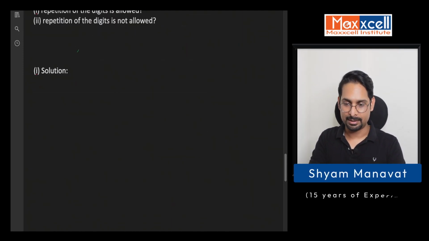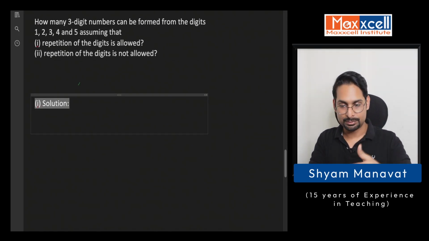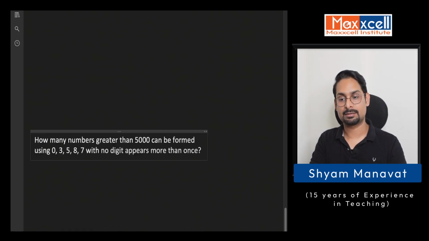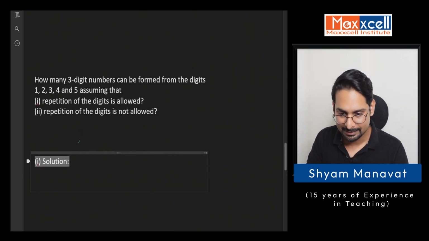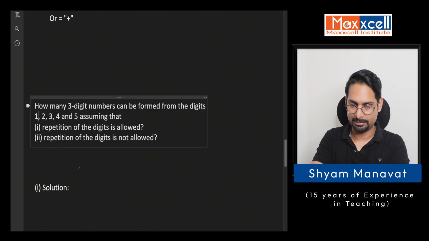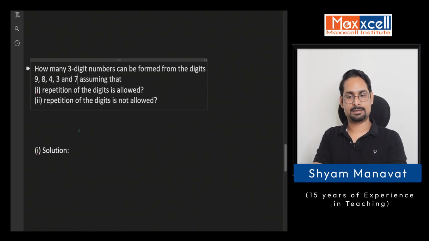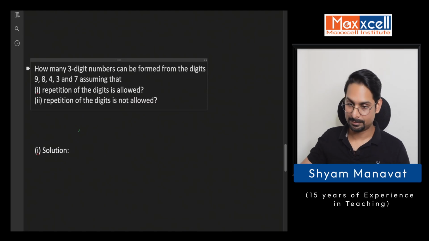Now this is the concept which we need to study in this session. Now I will take you through some examples which will make you practice the concept we have studied. The next question is, how many 3-digit numbers can be formed from the digits 1 to 3? Let me change these digits so it will be less confusing to you: 9, 8, 4, 3 and 7, let's say. So these are 5 digits and you have to form a 3-digit number out of these.